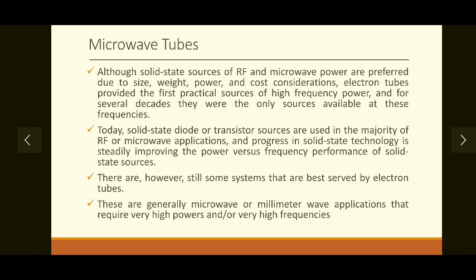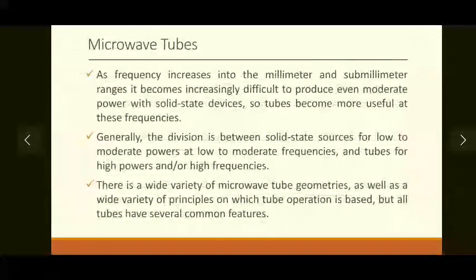Okay, so these are generally microwave applications that require very high power at very high frequency. As we have seen in the previous module, again I am saying, generating large power at microwave frequency is a very difficult task, and for that we need special devices.